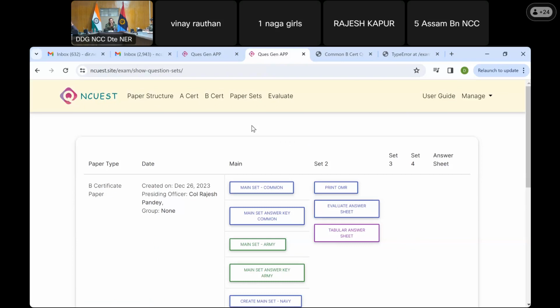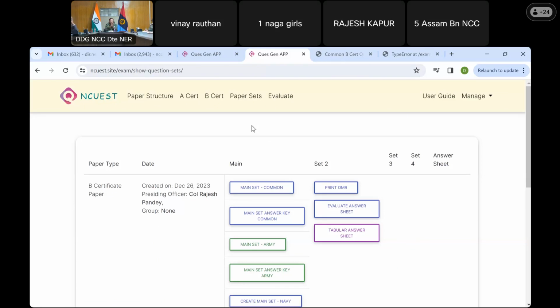the ADG. And minimum there should be four sets, each set having 4 of each, so that the ADG or the group commander can at random say, okay, this is the one which I want to be given for the examination.